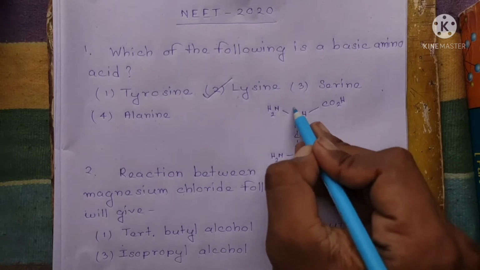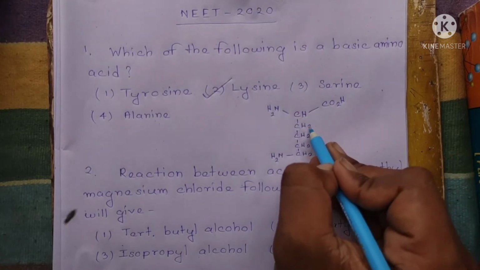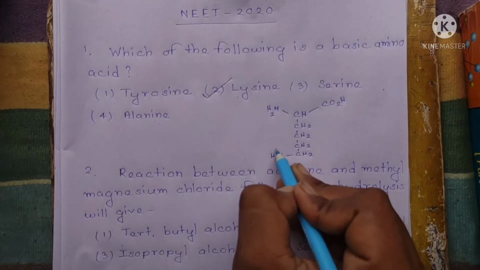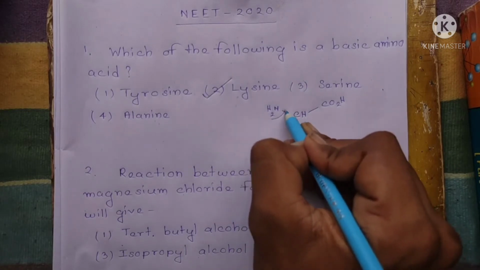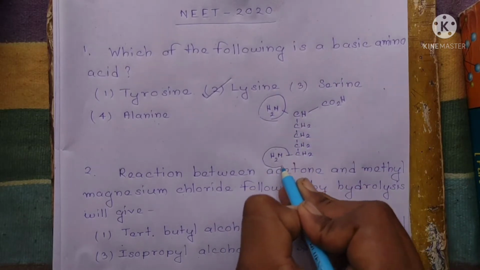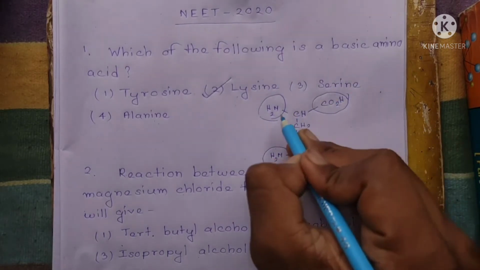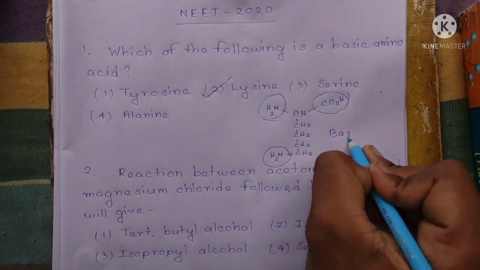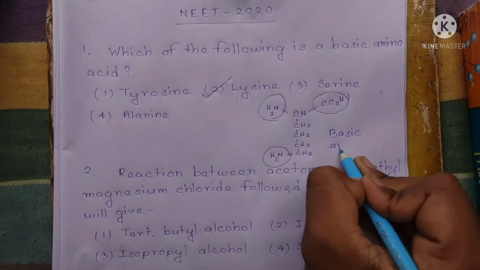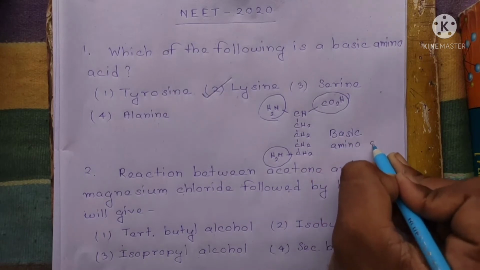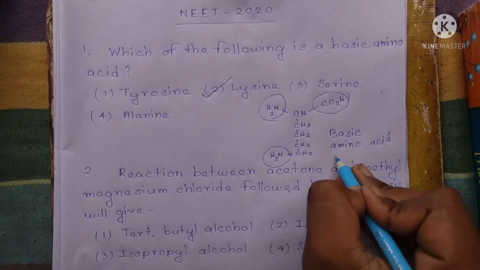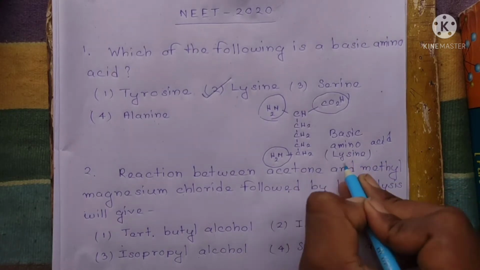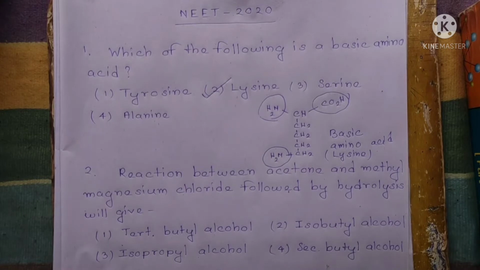Okay, so CH, NH2, CO2H, and here 4 CH2 groups and then another NH2 group. So here 2 NH2 groups and 1 CO2H group, and this is why it is called a basic amino acid. Basic amino acid, and the name is lysine, right? Okay, now the second question.